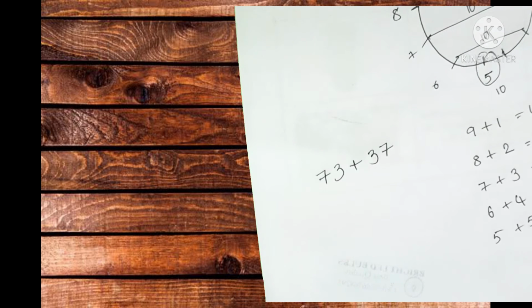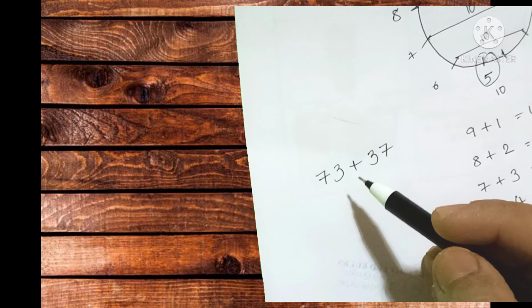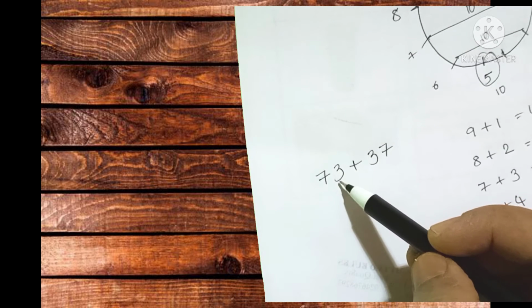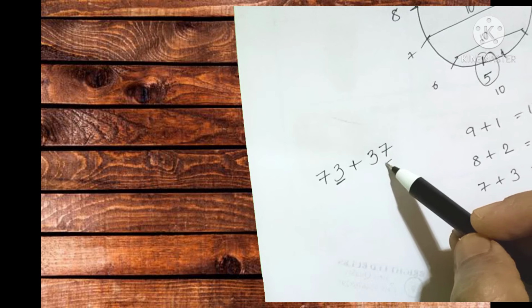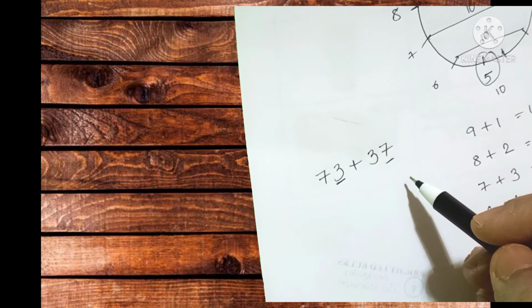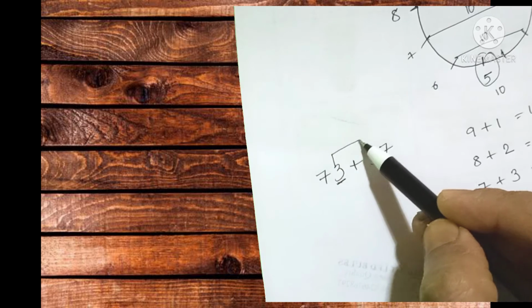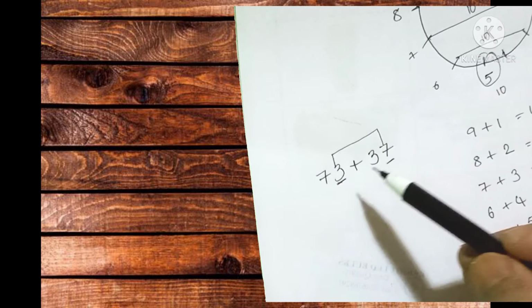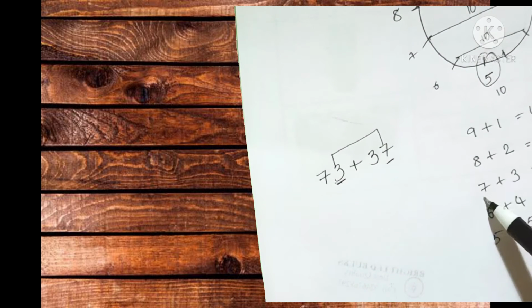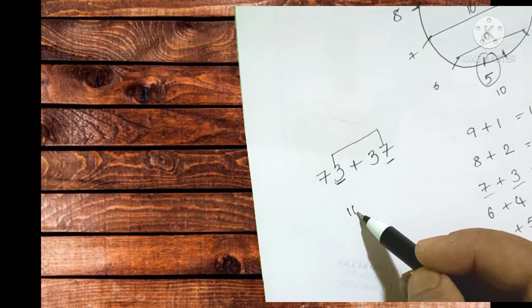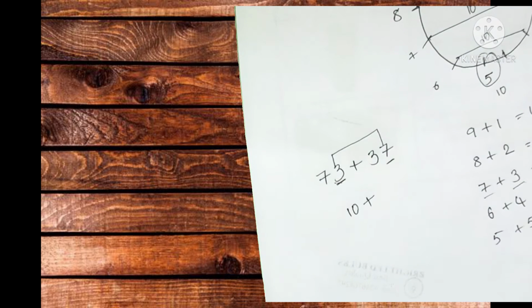Simple. You should know the positions of the numbers first. Now we'll start. So here there are last digits. Once you see the last digits of each number, the last digits are 3 and 7. How much will it be? 7 plus 3, 3 plus 7, how much? 10. So keep in your mind that the value is 10. That's it. Keep in your mind that the value is 10.